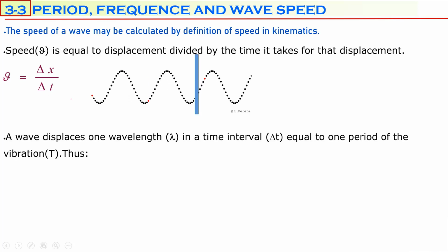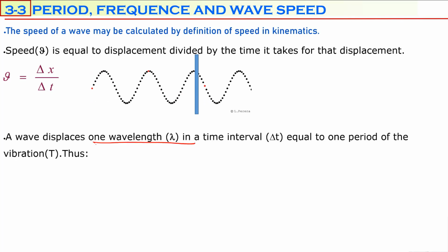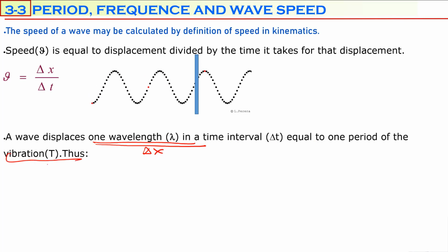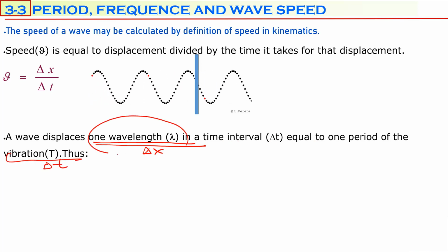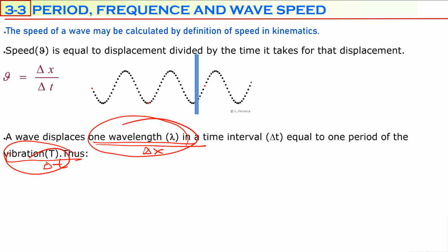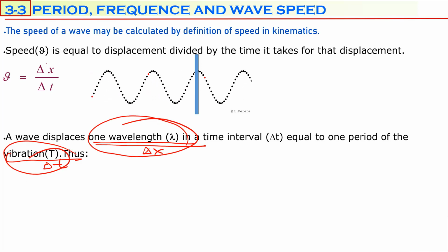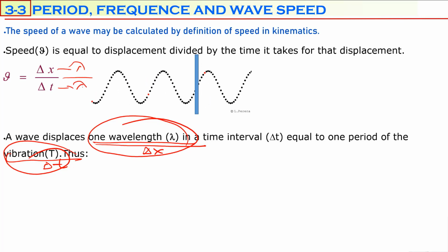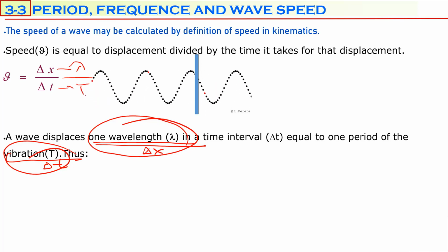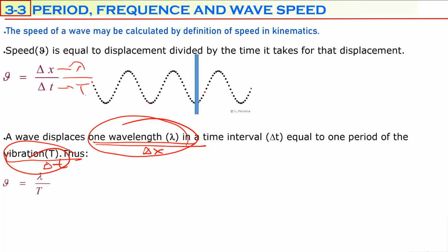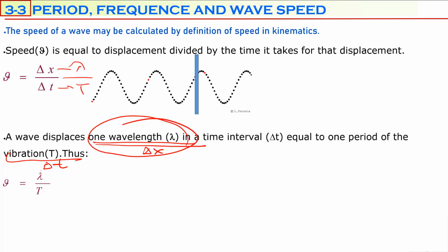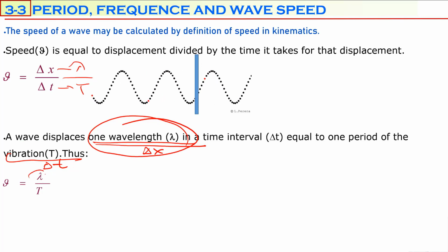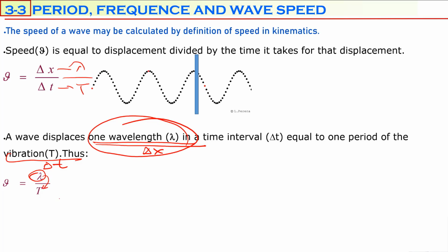We know that a wave displaces one wavelength distance, this is delta x, in a time which is equal to one period, this is delta t. Delta x is one wavelength in a time equal to one period. So instead of delta x, I am going to write lambda in here. Instead of delta t, I will insert the period, which is T. Then I can write the equation for the speed of a wave, lambda over T. So I can easily calculate the speed of a wave by dividing wavelength by period.